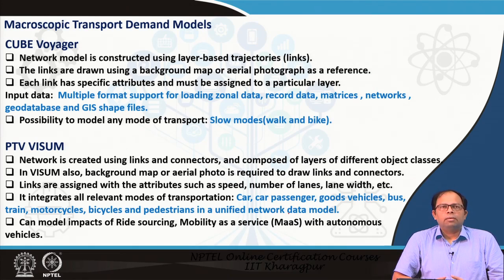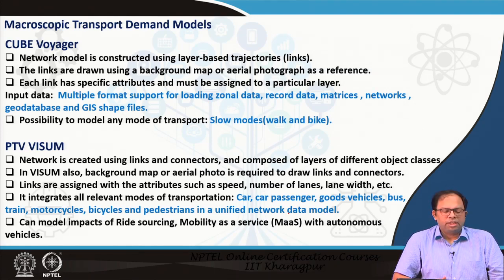In Cube Voyager, the network model is constructed using different layer-based trajectories or links, and these links are drawn using a background map or aerial photograph as a reference. That means we can import a background map, draw the links over it, and then modify and adjust them. Each link has specific attributes and must be assigned to a particular layer. We have different supported formats of input data. For example, we can load zonal data, record data, matrices, network data, geodatabases and GIS shapefiles.